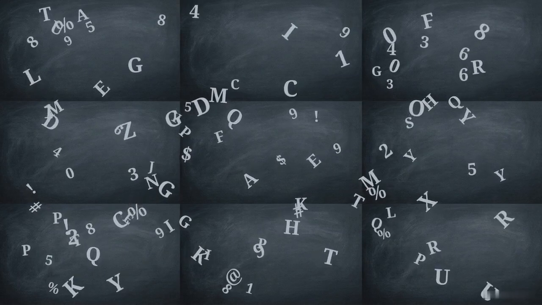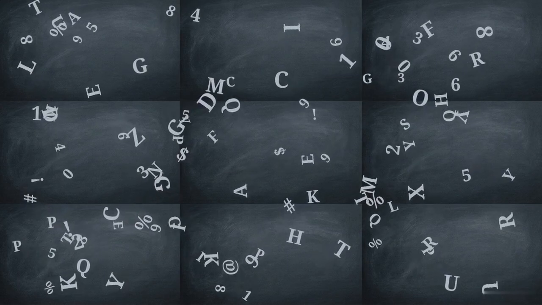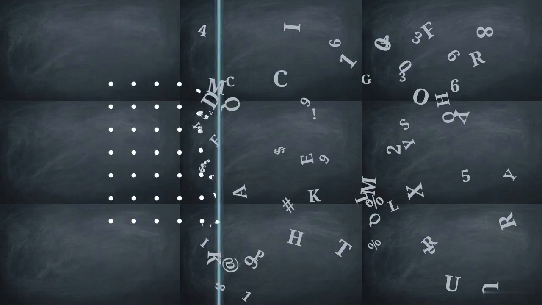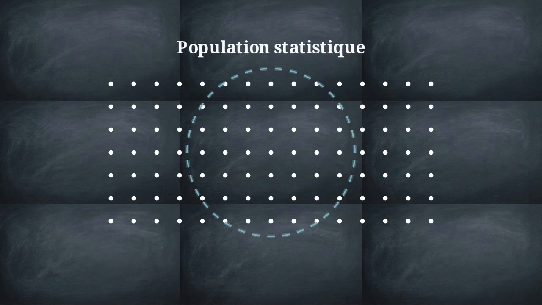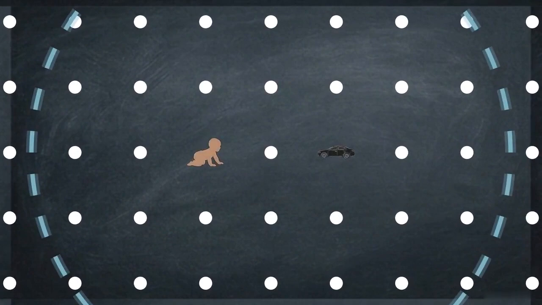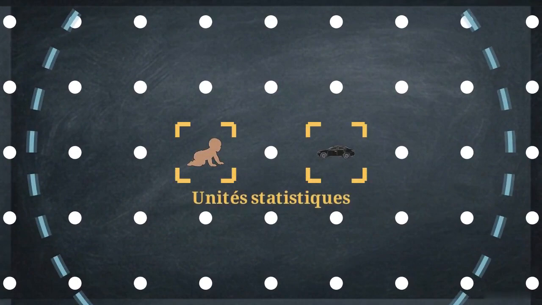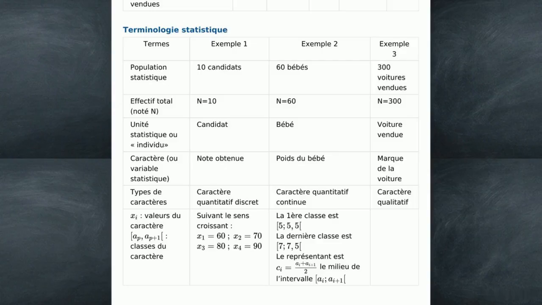Mathematicians do not rely on intuition to make sense of this. Instead, they apply a strict architectural framework to build a complete mathematical profile out of the noise. The very first step is defining the boundaries of what we are analyzing. The total group we are studying is called the statistical population, or populace statistique. The individual components making up that group, a single baby or a single car, are the statistical units, or unités statistiques. This table maps these foundational definitions across our examples.